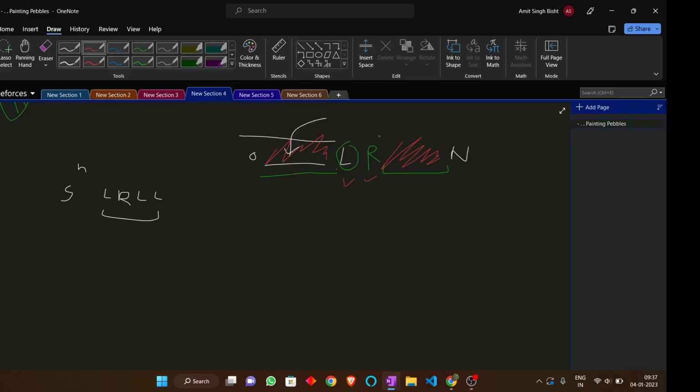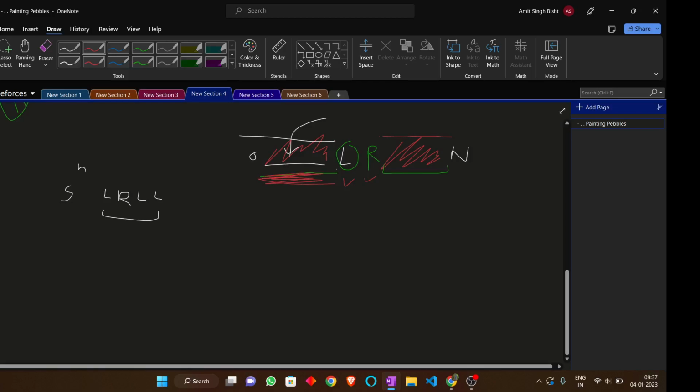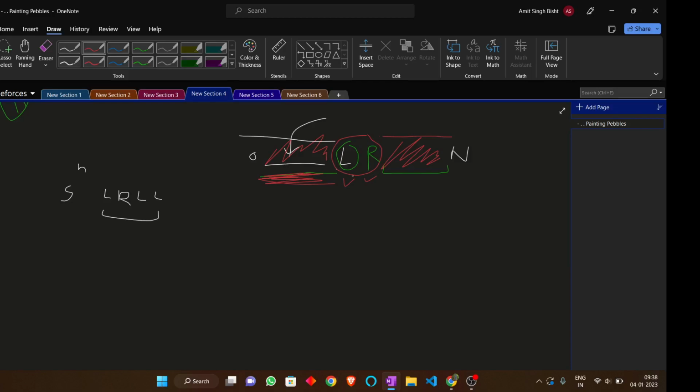So she can only cover this part, and these two remain. In this case, what we can do is swap them.